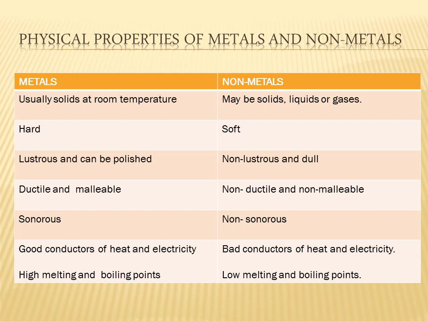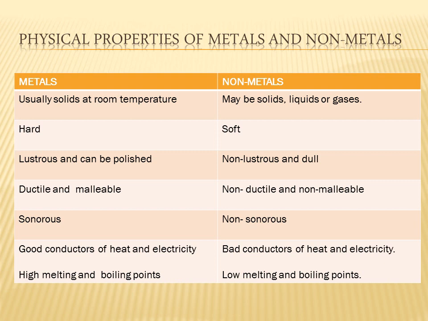Then the next property is metals are sonorous. What is sonorous? The word meaning is producing sound. Metals produce sound when struck on an object. Metals produce a deep ringing sound when struck. That is known as sonorous. Metals are sonorous. Non-metals are non-sonorous.